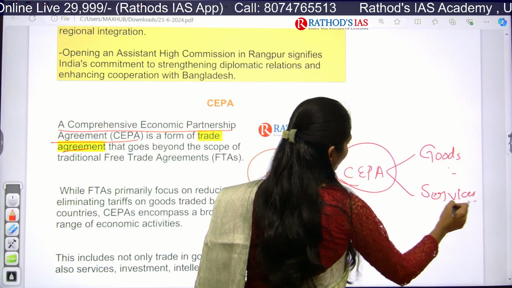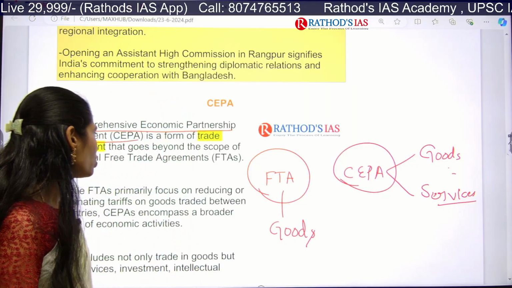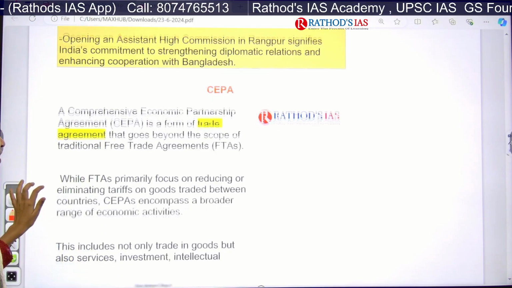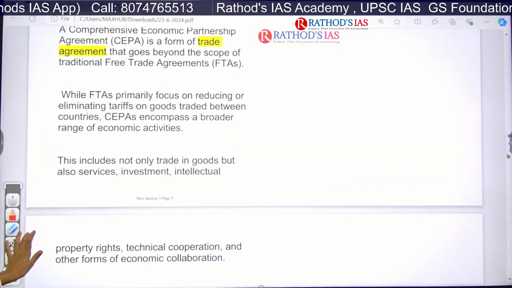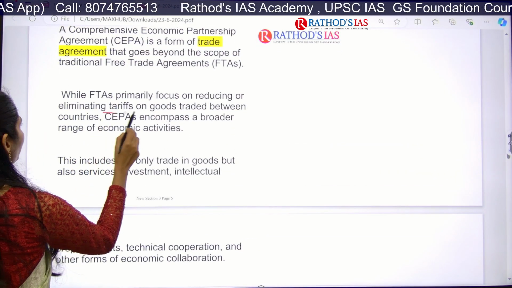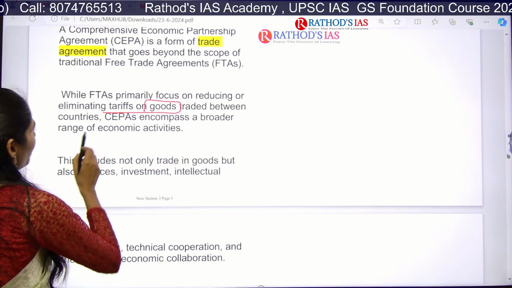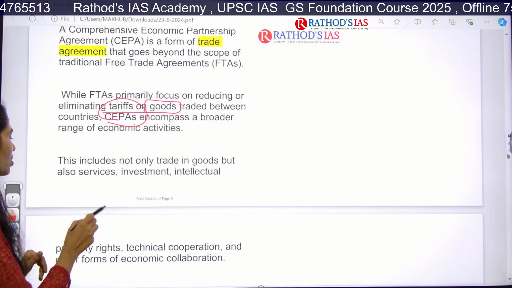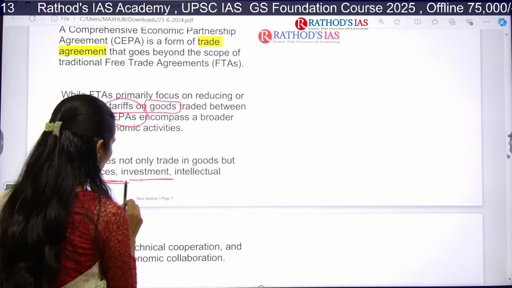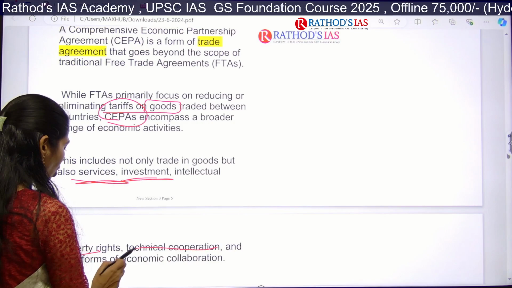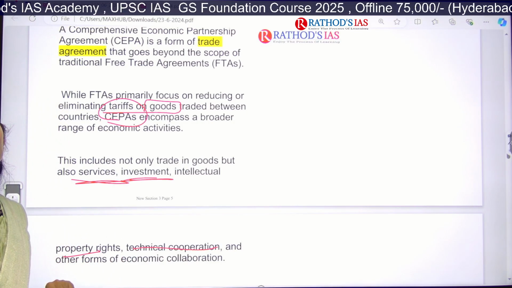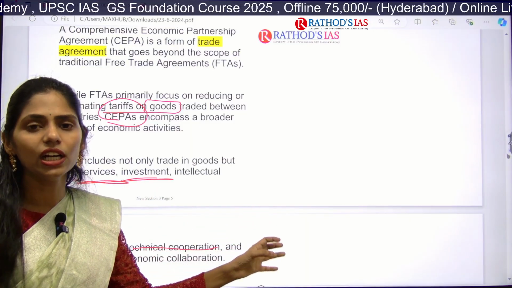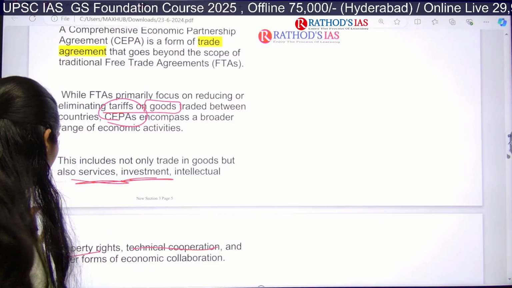Services can also be included under the CEPA. Because of this, CEPA goes beyond the scope of an FTA. FTA will be primarily focusing on the reduction or elimination of tariffs on goods. But the CEPA also includes more economic activities: services, investment, IPR, technological cooperation, and even any other form of economic collaboration. So all these are included in this CEPA, but not in an FTA.